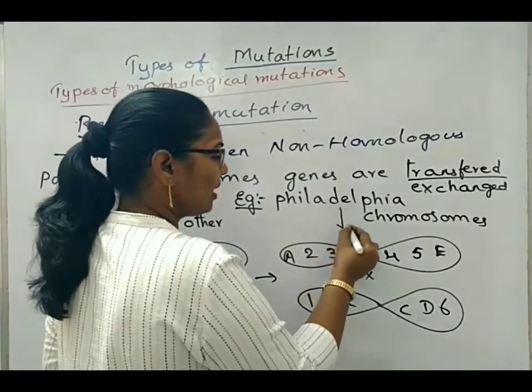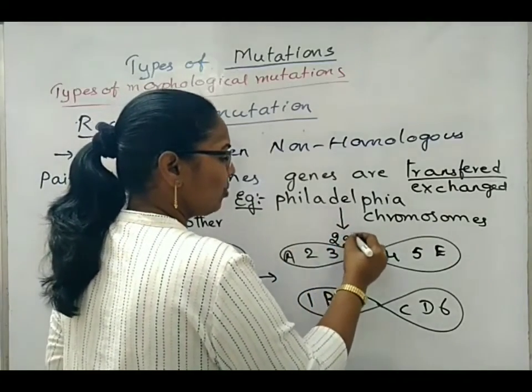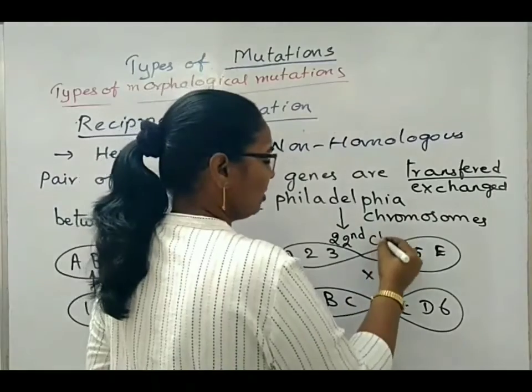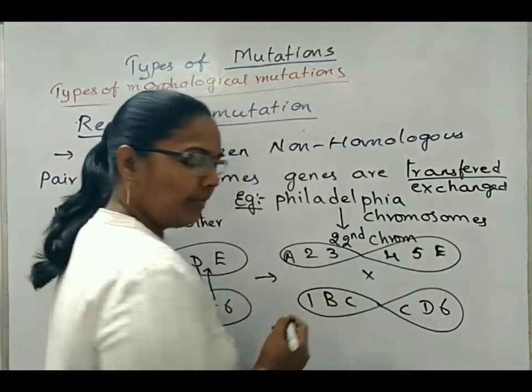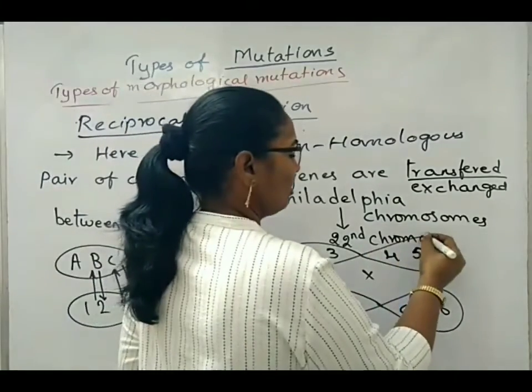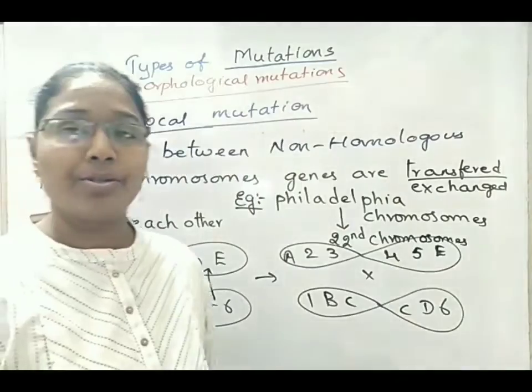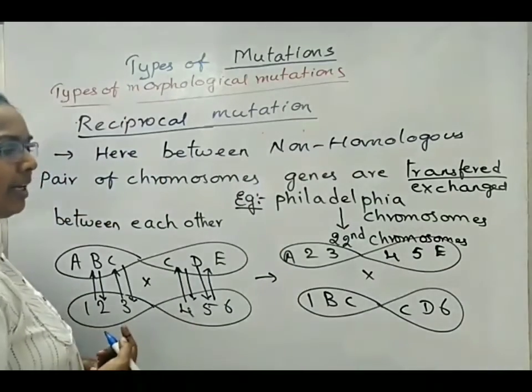These Philadelphia chromosomes mostly will be the 22nd chromosome, we can also use the term 22nd pair of chromosomes. And even the 9th chromosome also we can take as Philadelphia chromosome.